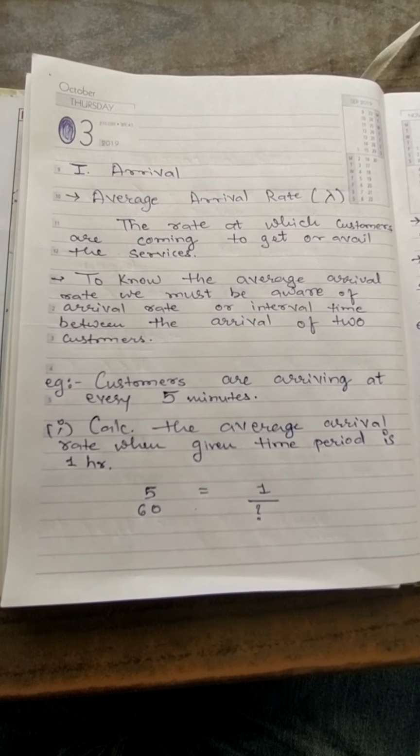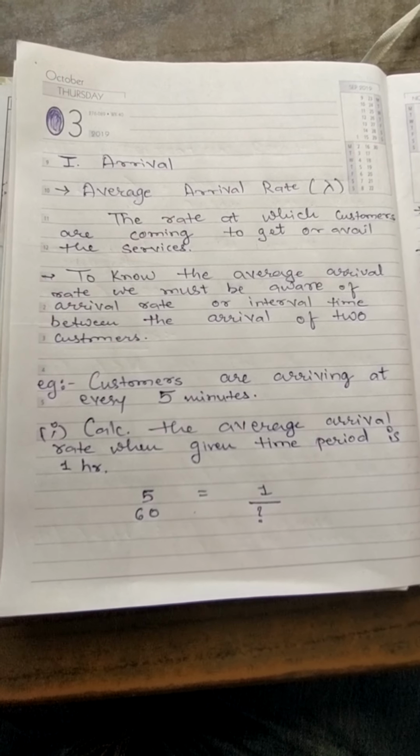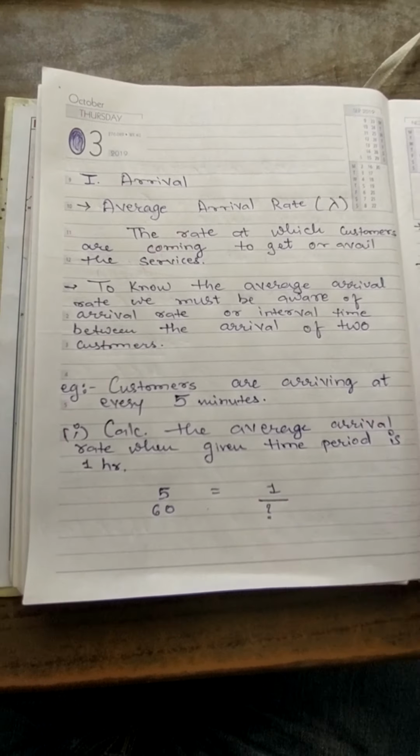The first is arrival. Now arrival, I just briefed you a bit in the last session as well, that arrival is the rate at which customers are coming to avail the services. So in any service setup, the rate at which customers are coming is denoted by alpha, right? If I talk about a bank, then what is the rate at which customers are visiting the bank? Now to know the average arrival rate, we must be aware of the arrival rate or the interval time between the arrival of two customers.